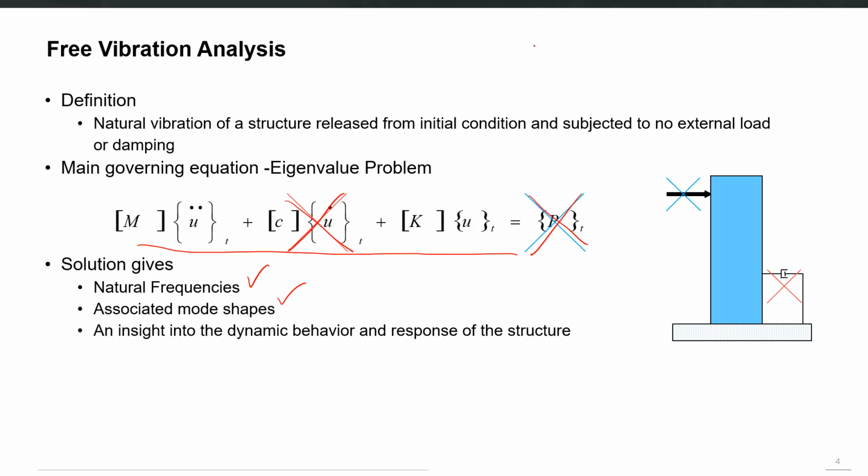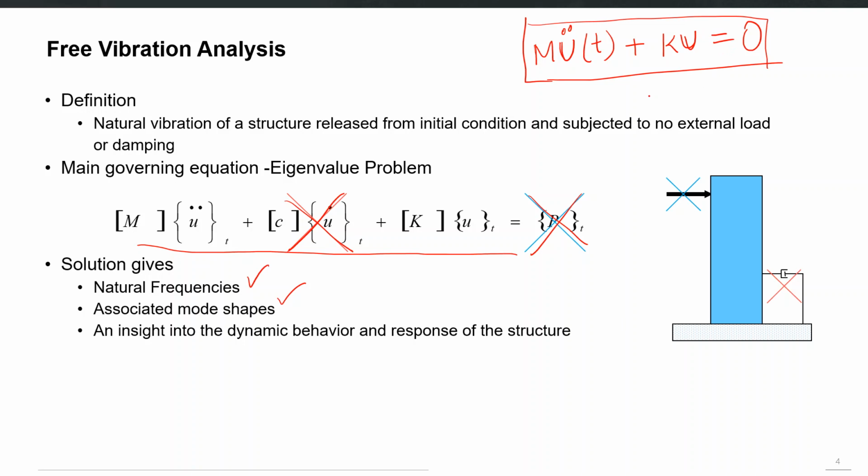The only equation left is M u double dot, the acceleration term, which is basically the inertia, plus K u, which is the elastic restoring force, equal to the null vector. So this equation we solve for any multiple degree of freedom system, and then we get the vibration mode shapes and the natural frequencies or corresponding time periods, and these numbers give us an insight into the dynamic behavior and response of the structure.